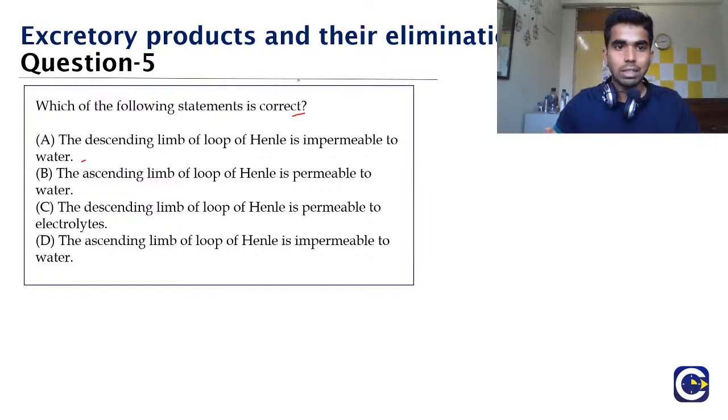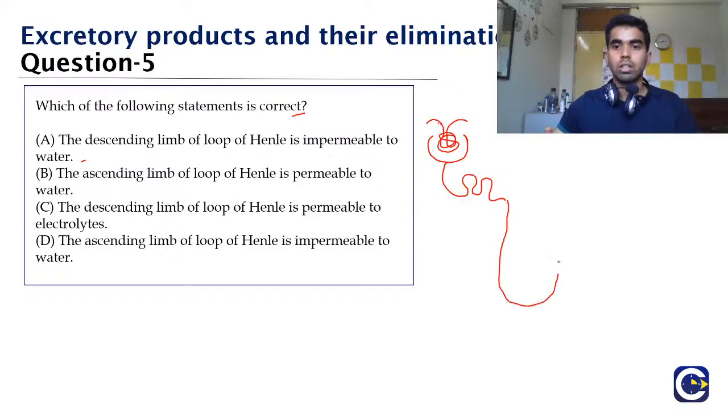For this, you need to know the anatomy of the nephron. See, this is the Bowman's capsule in which the tuft of capillaries, that is the glomerulus, is present. Then it is the PCT, then comes the loop of Henle, and then comes the DCT, and then it connects to the collecting duct.